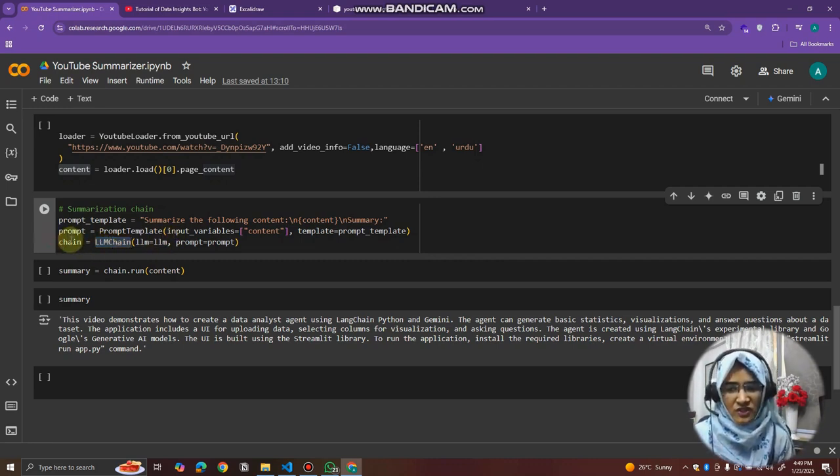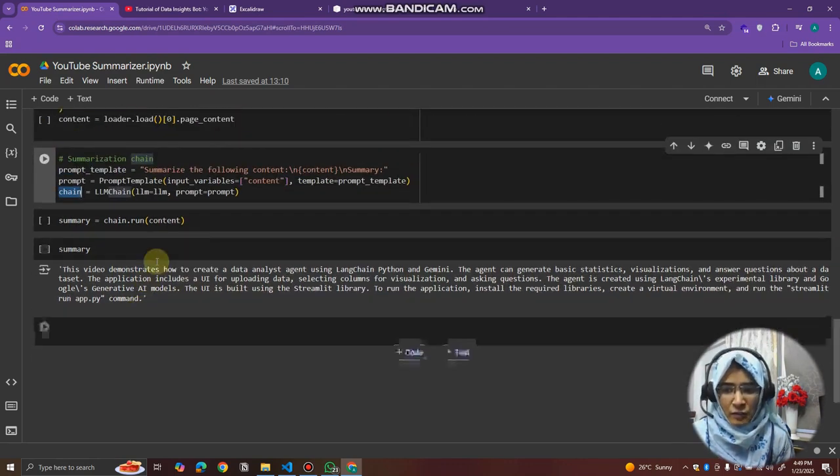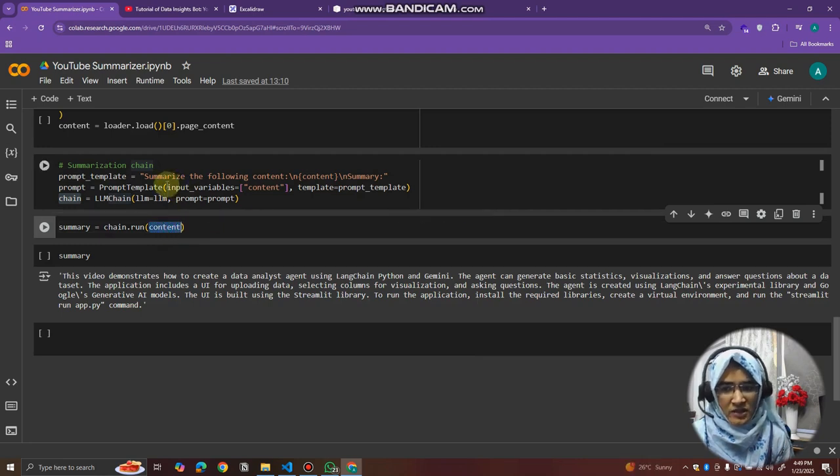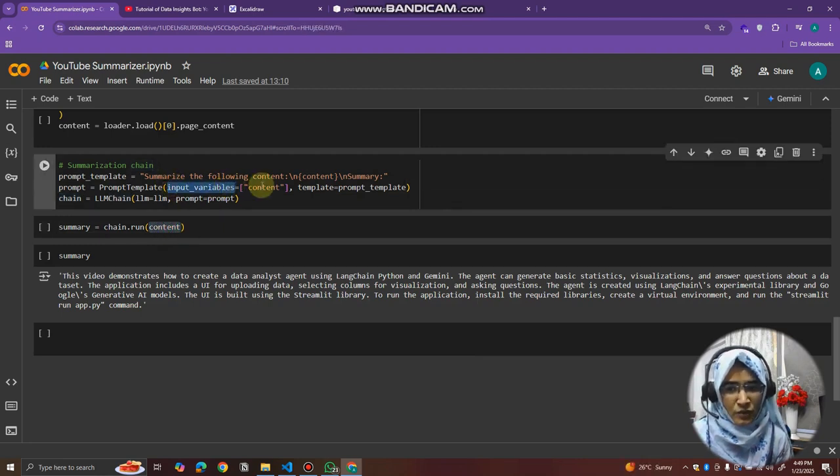In that chain, we created the LLM chain, and we provided the LLM and the prompt. The prompt is the prompt template that we have created. Then we have to provide the content, because I already said that the input variable is content, so we have to provide the content here. So that's what I provide: chain dot run content, and I run it.